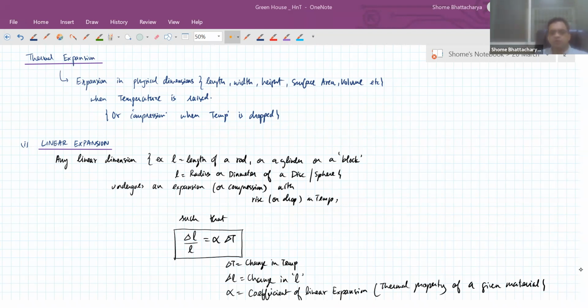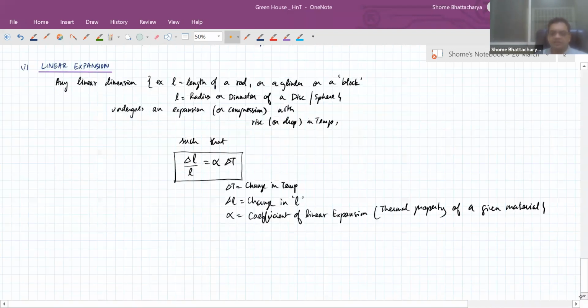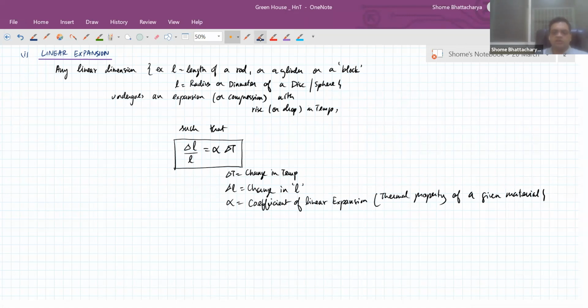And it is important to know their values when we are doing any calculations for any engineering system or machinery that is being designed.